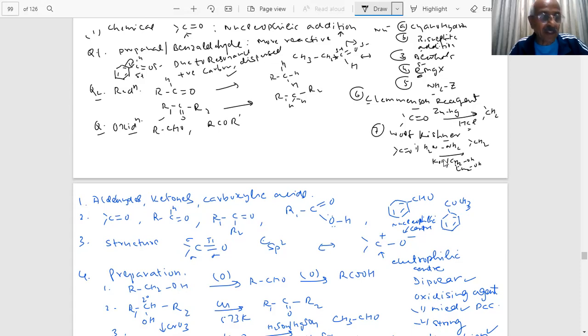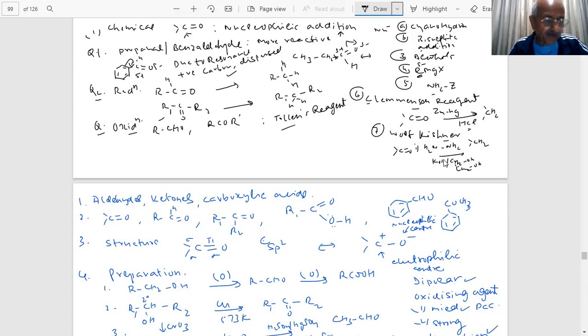What reagents do we use? Nitric acid, potassium permanganate. And you have heard about a mild oxidizing reagent. What is Tollens reagent? An important question will come in the paper.